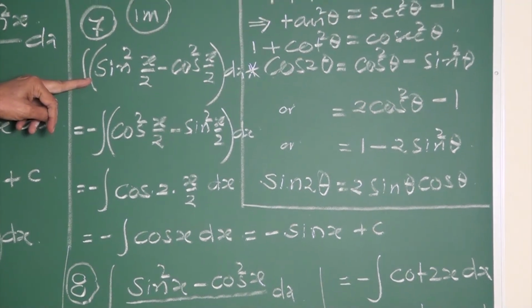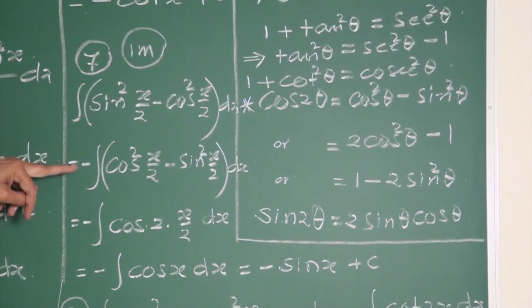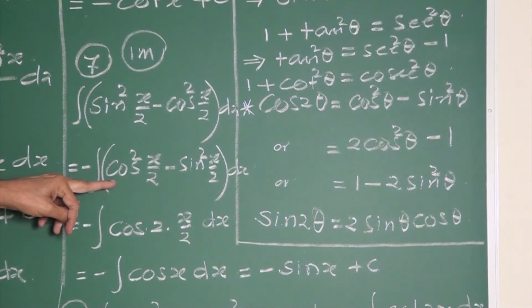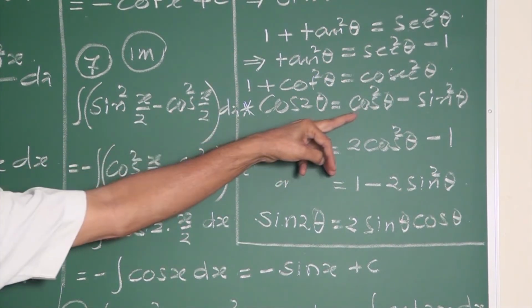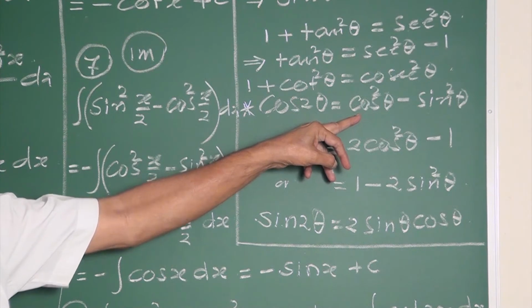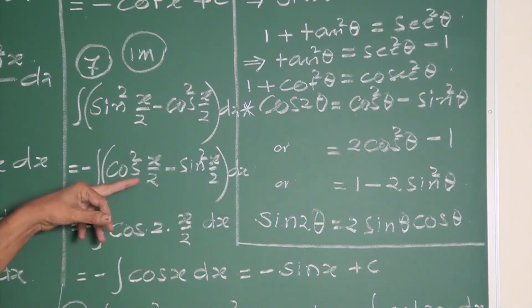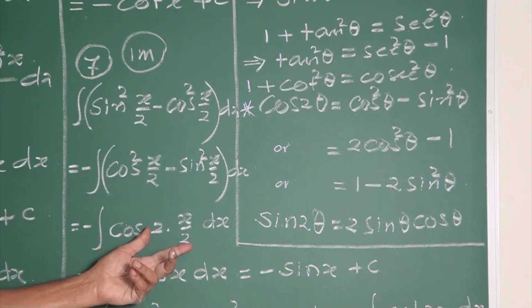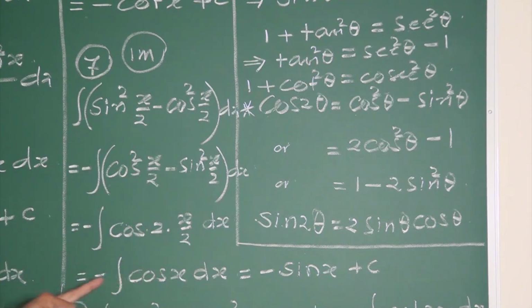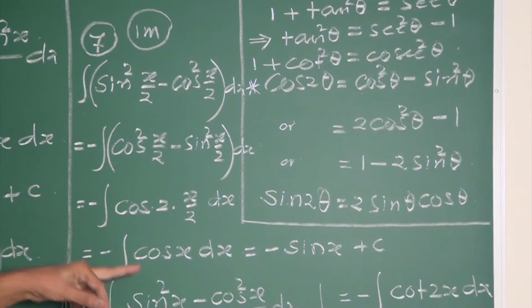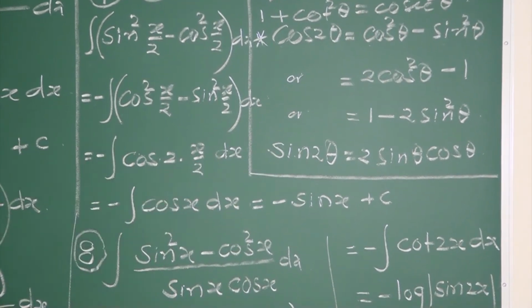Yes, once again. Sin square minus cos square. Take minus outside, cos square minus sin square. If it is cos square minus sin square, what is the formula? Cos 2 times the angle. Cos 2 times the angle x by 2, the 2 cancels, cos x. With the minus sign, it is minus integral of cos x, which is sin x plus c.